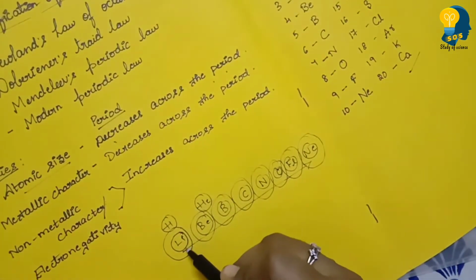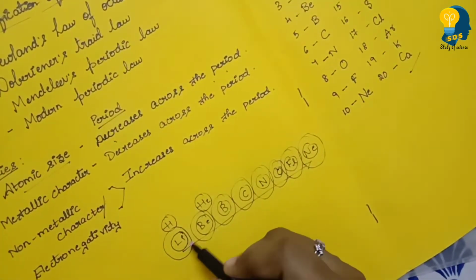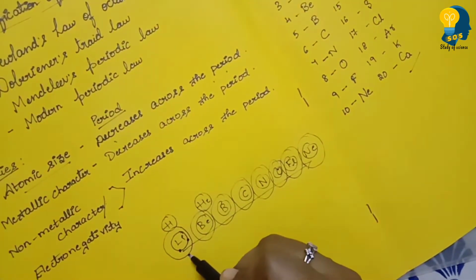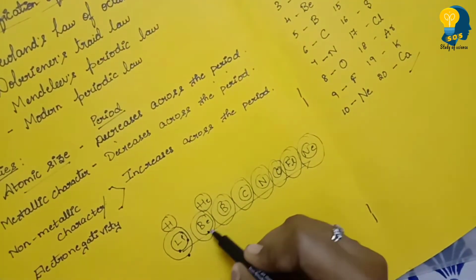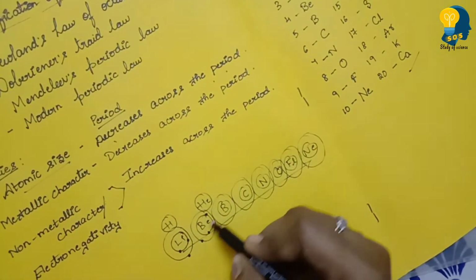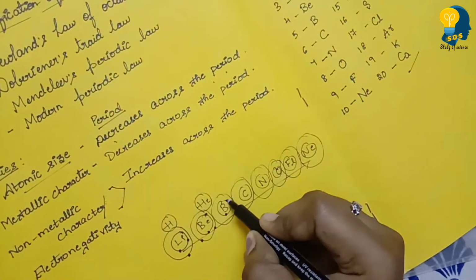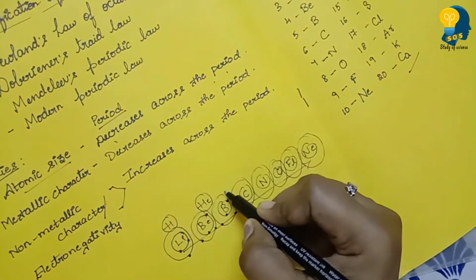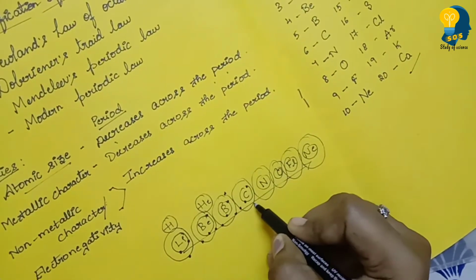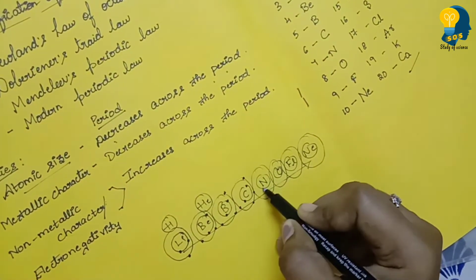If you look at lithium, there are totally 3 protons. 2 on the first shell, the third one on the second. Moving to beryllium, 2 on the first shell, 2 on the second, totally 4. Then boron, 5: 2 on the first, 3 on the second. Then carbon: 2 on the first, 4 on the second.